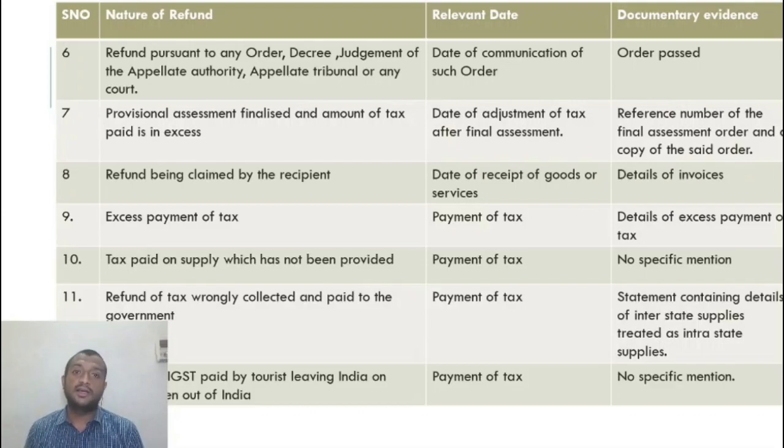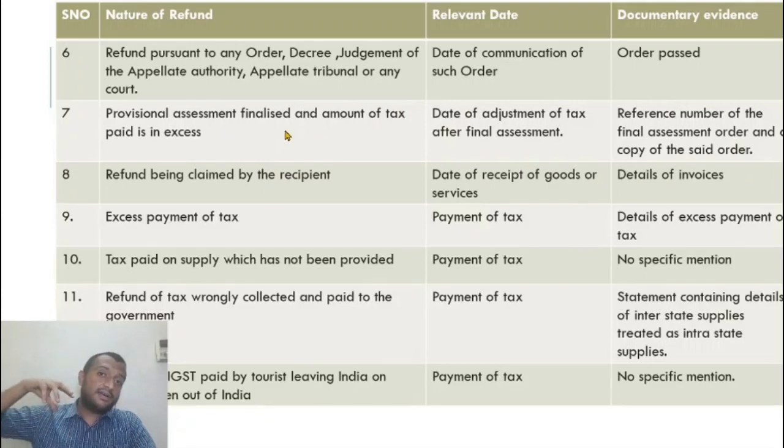So what I do is, I'm unable to calculate what my tax is. So I do a provisional assessment, and based on the provisional assessment that I do, I file the return. I pay the amount of tax and I file it.